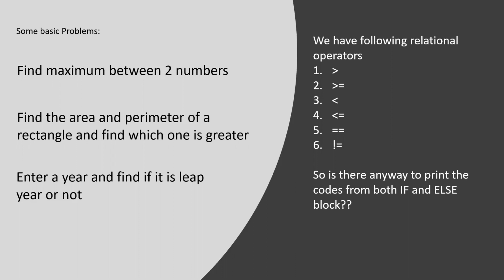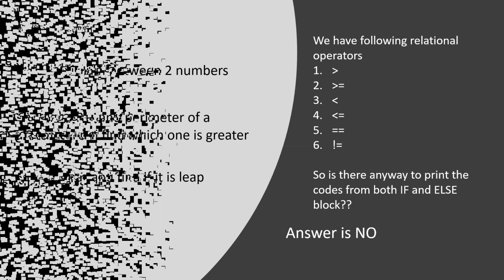Okay. So there is a common question after knowing the basic syntax or the basic idea of the if else. Is there any way to print code from both the if and else block? Means the if block and else block both will be executed. The answer is clearly no. You can only execute the code either from if or from else. Both cannot be executed together in the same program for the same input. Either it will be if or it will be else.